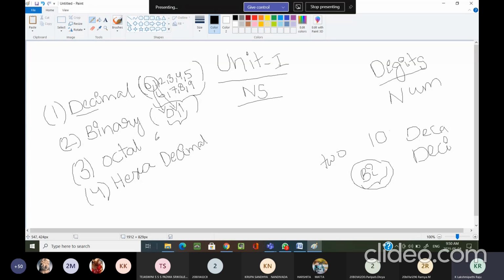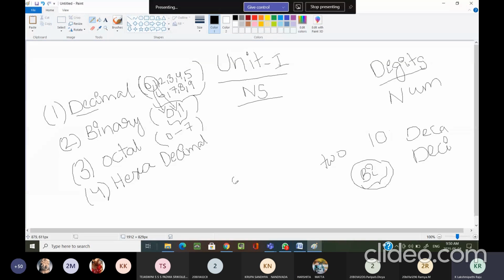Now coming to the octal number system, how many distinct symbols are there? 8, sir. 8. What is the range? From 0 to 7.